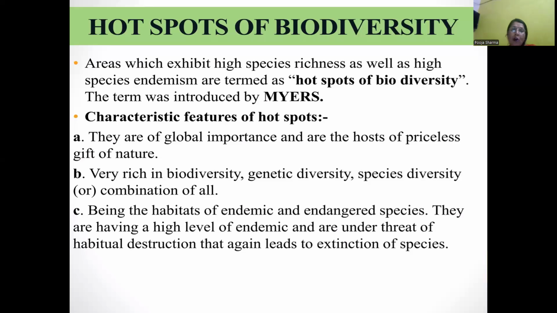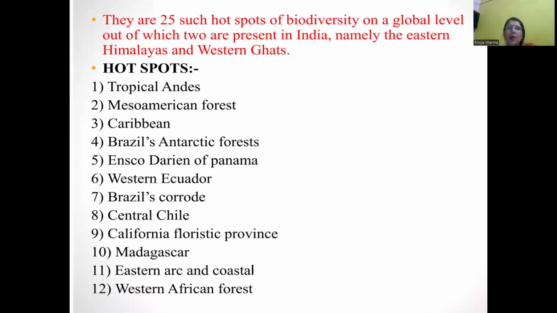Being the habitat of endemic and endangered species, they have a high level of endemism and are under threat of habitat destruction, which again leads to the extinction of species. There are 25 such hotspots of biodiversity at the global level. Out of these, two are present in India: the Eastern Himalaya and the Western Ghats.